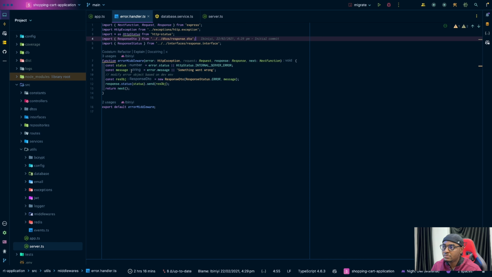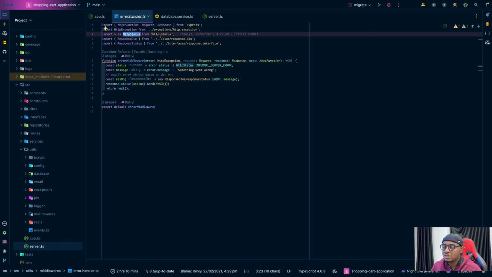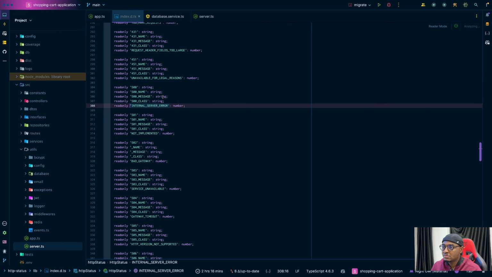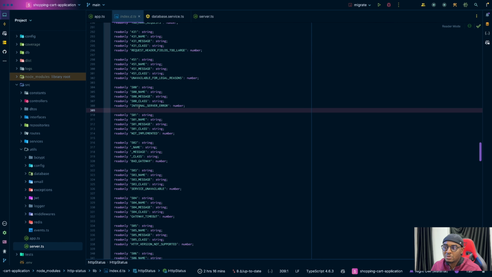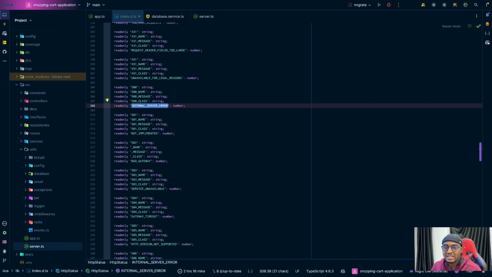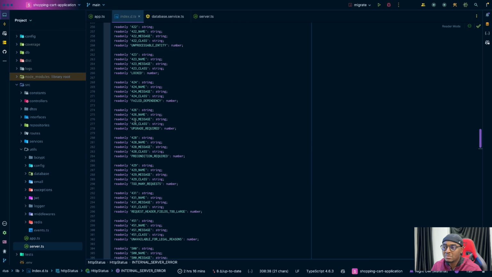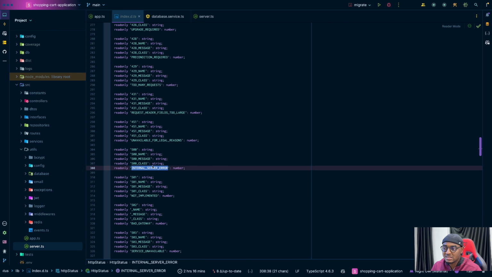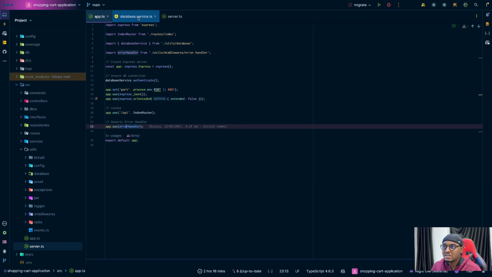You also notice that I use this HTTP status library or package for my statuses. I've seen people just write it in-house. You can just write it by yourself, maybe expose an enum. Honestly, I don't know why I didn't do that.